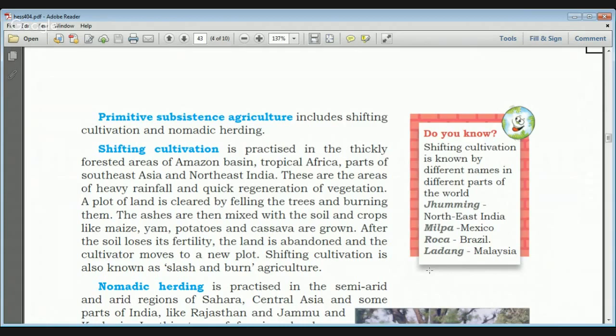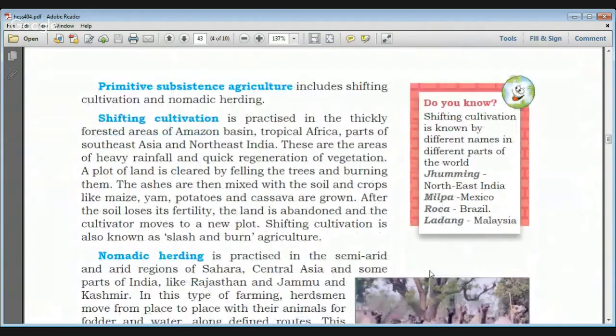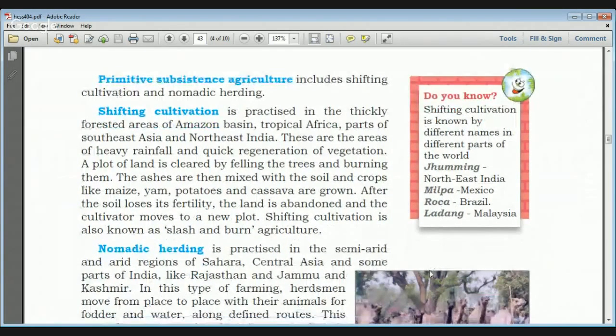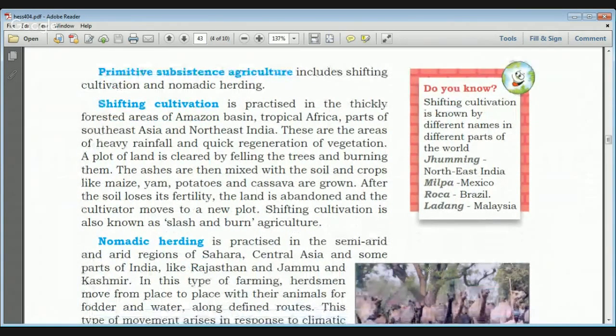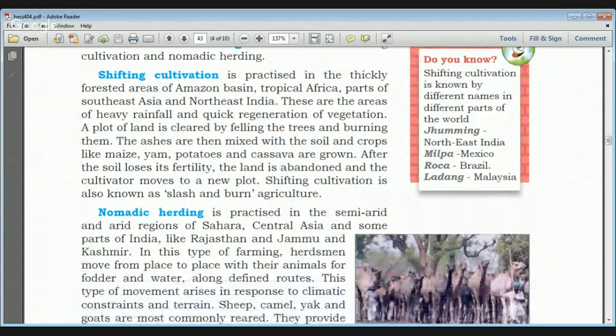It is also known as slash and burn agriculture, and it is known by different names in different parts of the world. Like in the northeast part of India, it is known as jhumming. Then in Mexico, it is known as milpa. Then in Brazil, it is known as roca, and then in Malaysia, it is known as ladang.